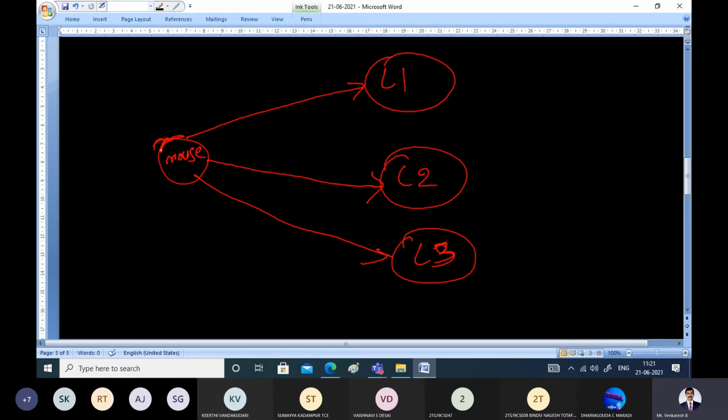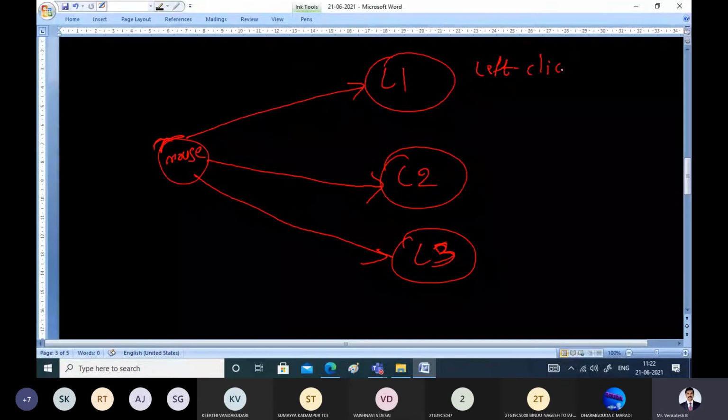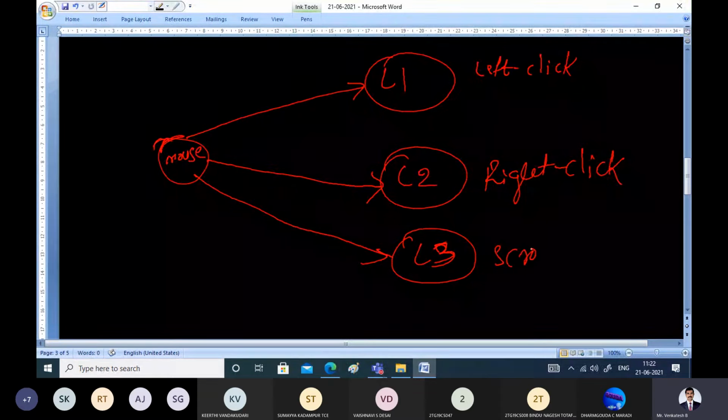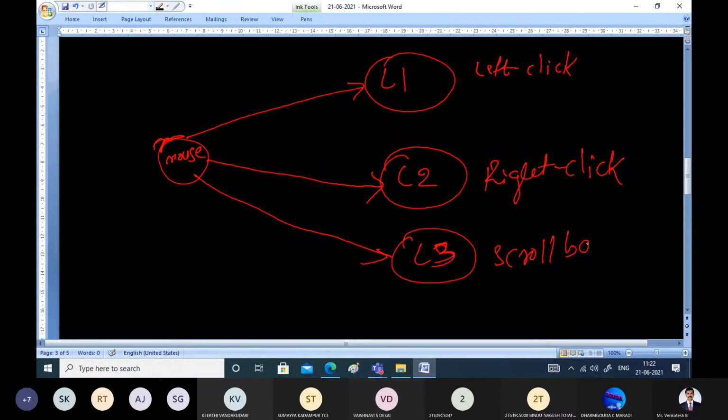What different types of events can the mouse generate? This is for left click, this is for right click, and this is for, say, scroll bar.